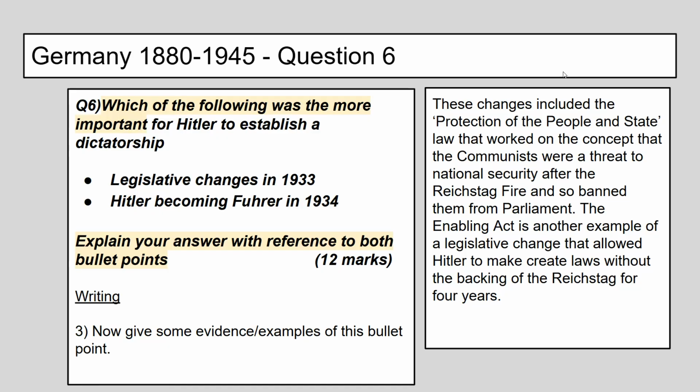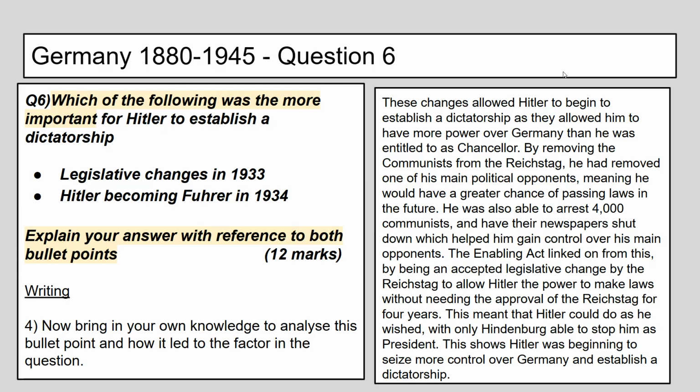Now, I've made a good start there. I've got some good knowledge. What I'm looking to do is explain, analyse, bring in my own knowledge. And that's the main bulk of the paragraph here. How does that link to a dictatorship? These changes allowed Hitler to begin to establish a dictatorship, as they allowed him to have more power over Germany than he was entitled to as Chancellor. By removing the communists from the Reichstag, it removed one of his main political opponents, meaning he would have a greater chance of passing laws in the future.